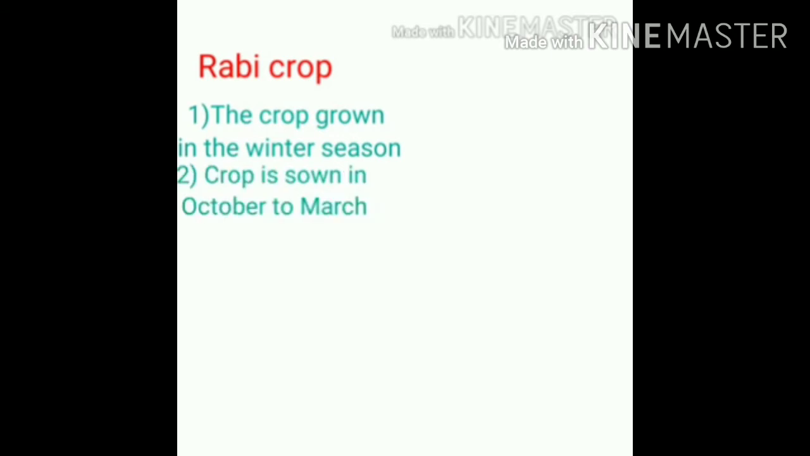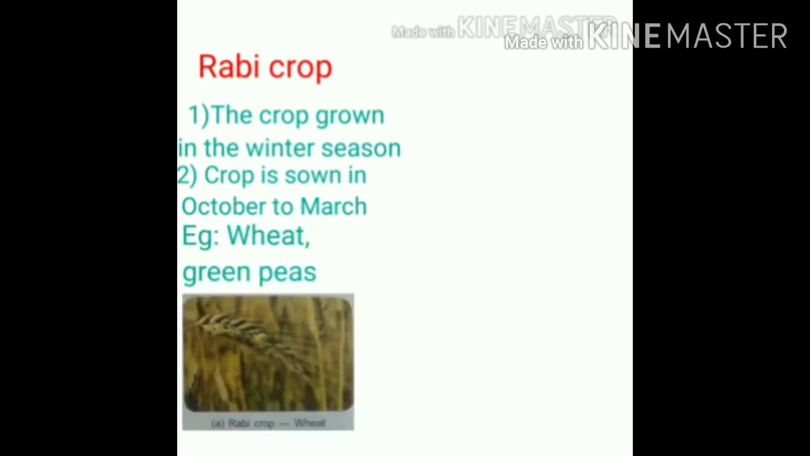Next we are going to see the different types of crops grown in different seasons. Based on season, crops are classified as rabi crop and kharif crop. Rabi crop: the crops grown in the winter season are called rabi crops. Mostly the crop is grown in the month of October to March. Example, wheat, green peas, etc.